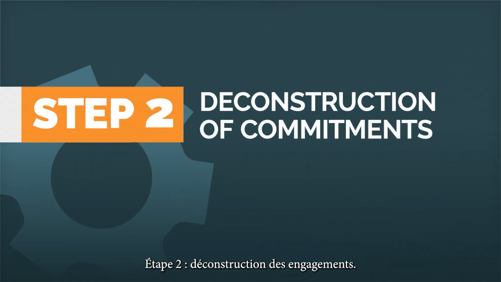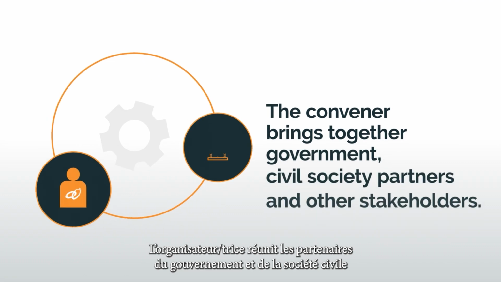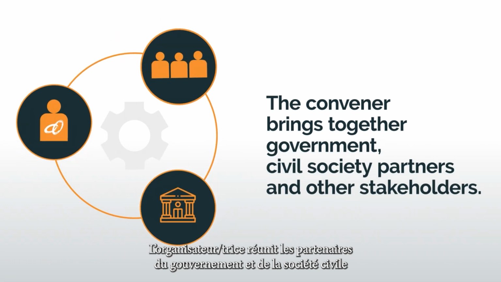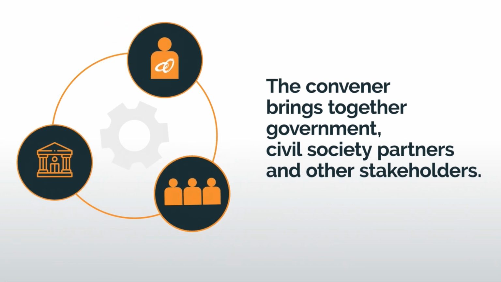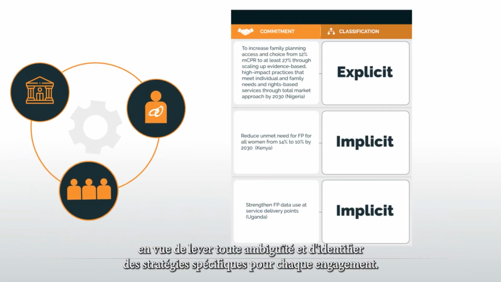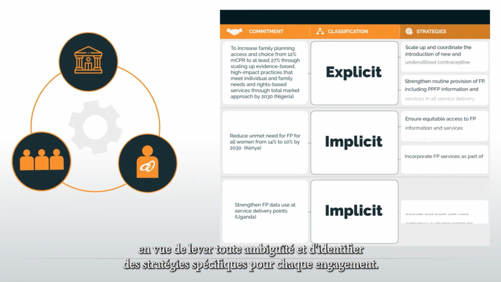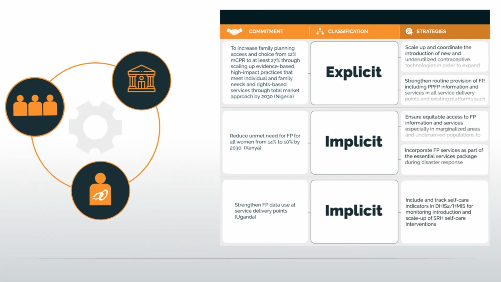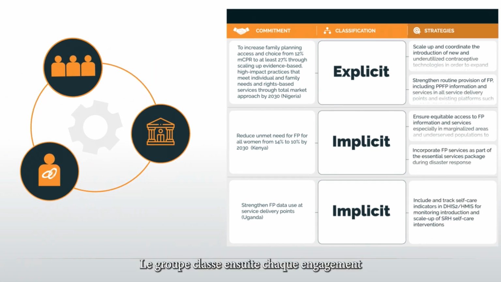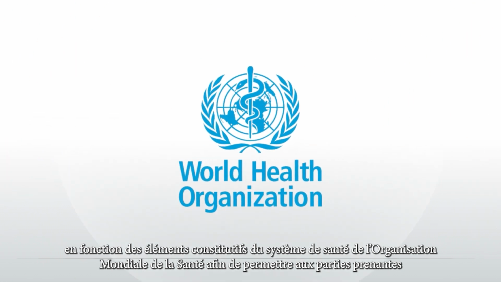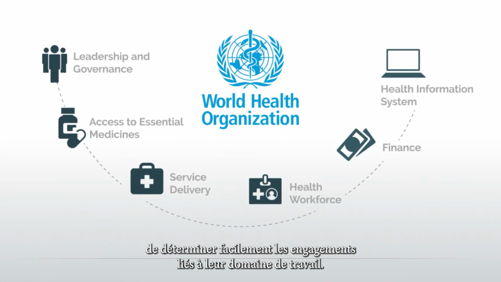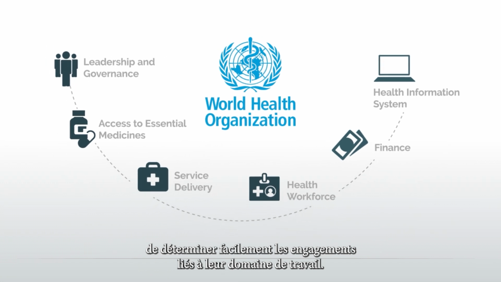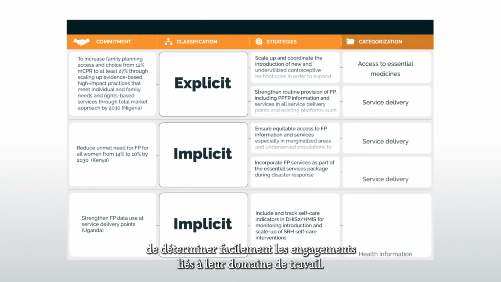Step 2. Deconstruction of commitments. The convener brings together government, civil society partners, and other stakeholders involved in the development of the commitments to clarify their meaning and identify specific strategies for each commitment. The group then categorizes each commitment according to the World Health Organization's health system building blocks to allow stakeholders to easily identify which commitments are linked to their area of work.